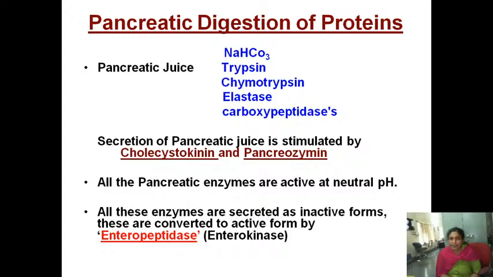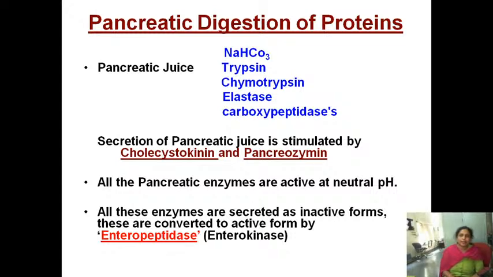Now how will these four enzymes be secreted? The entry of the food releases two hormones, secretin and cholecystokinin. Cholecystokinin stimulates the pancreatic release of the pancreatic enzymes. But please make a note here, all the pancreatic enzymes are also secreted as inactive forms.